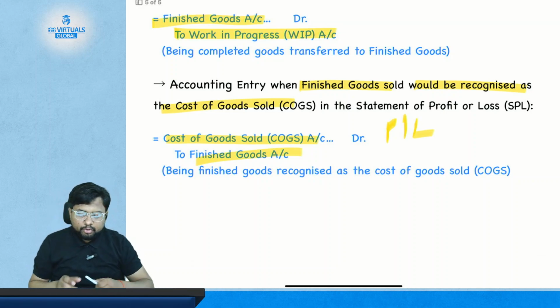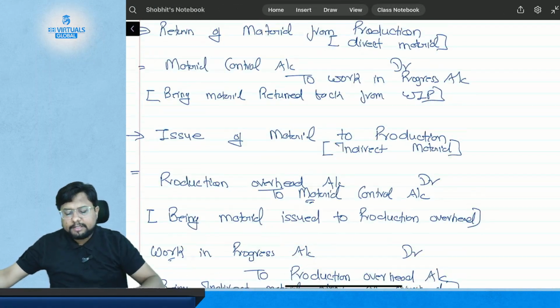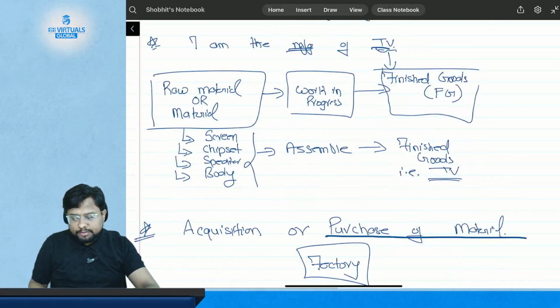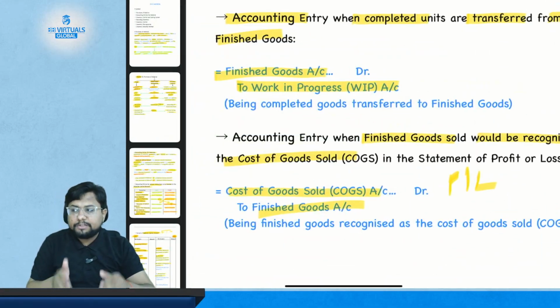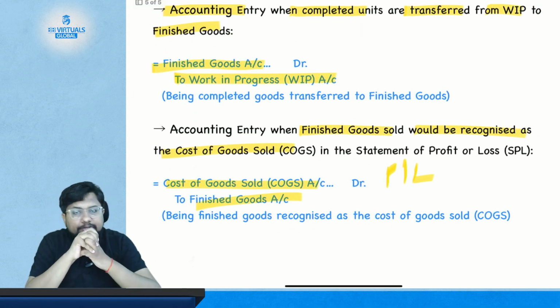So your task is to read the board notes. Sir, where are the board notes? Yes, they are available on your app. In the app you will have the board notes, you will also have these notes, and you will also have the question bank. So your first task is to watch this lecture.